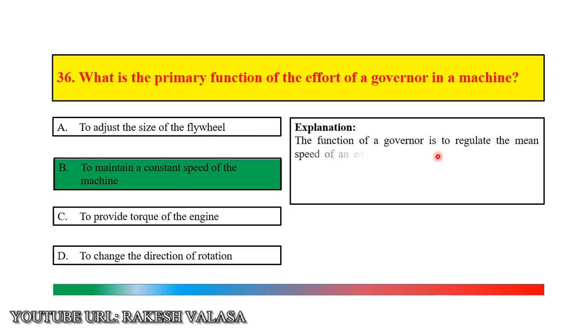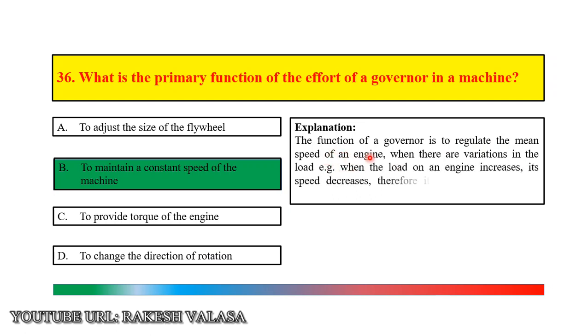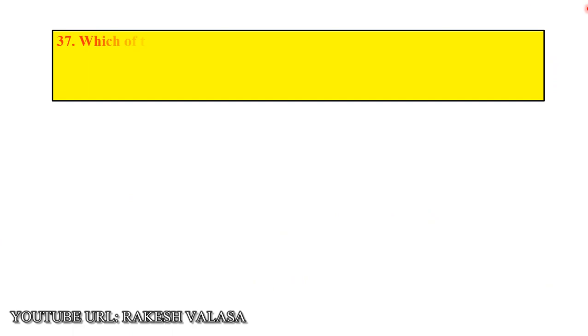The function of a governor is to regulate the mean speed of an engine when there are variations in the load. When the load on an engine increases, its speed decreases. Therefore, it becomes necessary to increase the supply of working fluid. So the correct answer is, the primary function of the governor in a machine is to maintain a constant speed of the engine.